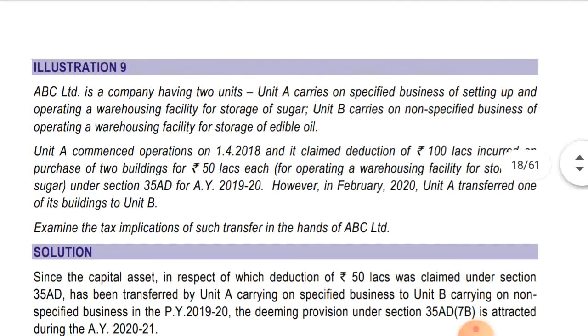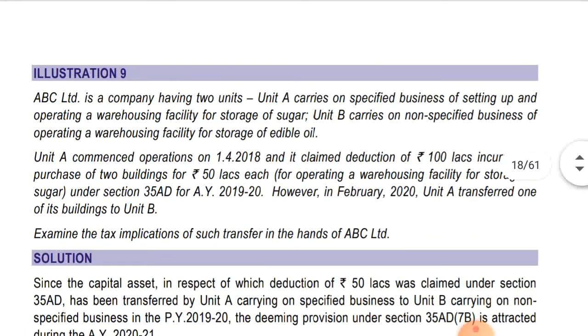Illustration number 9. ABC Limited is a company having two units. Unit A carries on specified business for setting up and operating a warehousing facility for storage of sugar. Unit B carries on non-specified business of operating a warehousing facility for storage of edible oil. So again, one is specified business and one is non-specified business.